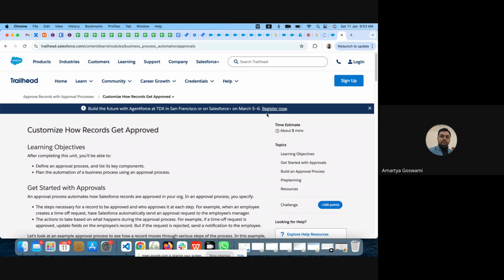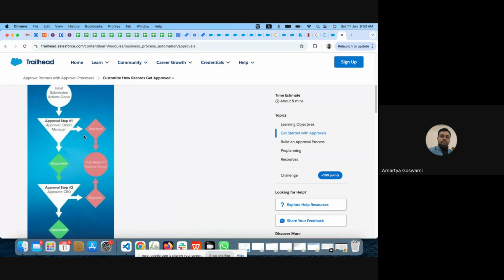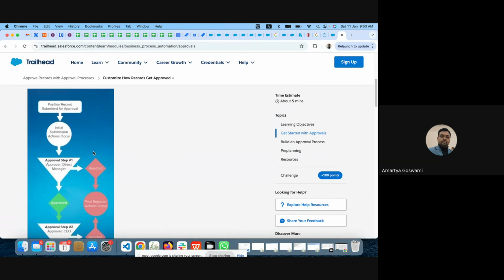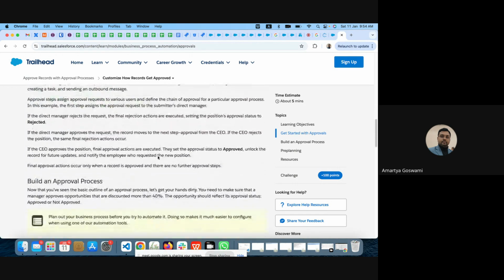So you will send it. But with flow and all these things, we can automate that as well. By default, this is the approval process. How the approval works is very simple. This is the condition. I will click on submit for approval, and it will go into the approval process. But what I am trying to say is that we can automate the process as well if required, but that will be through flow or Apex.